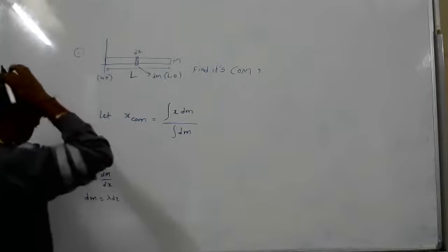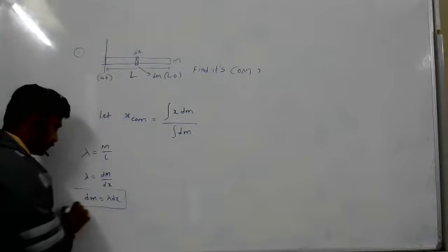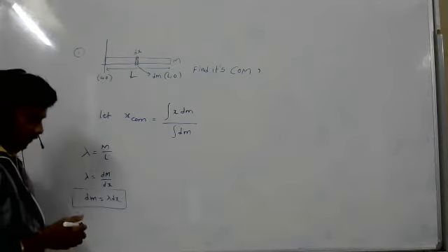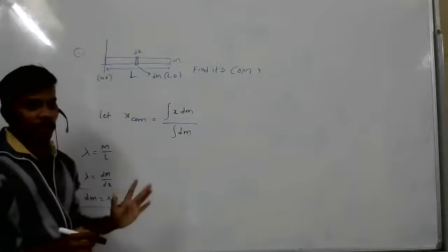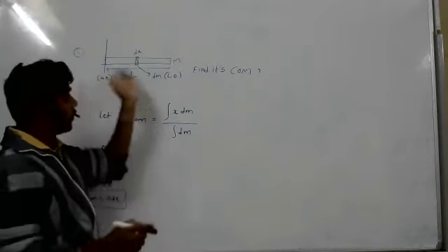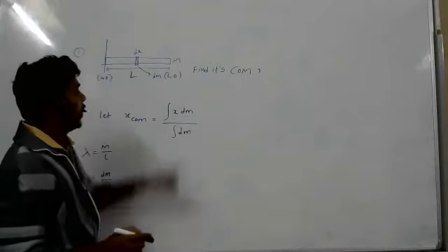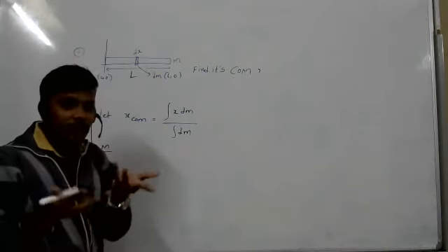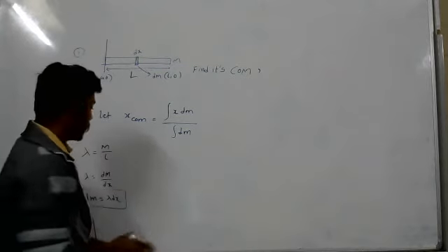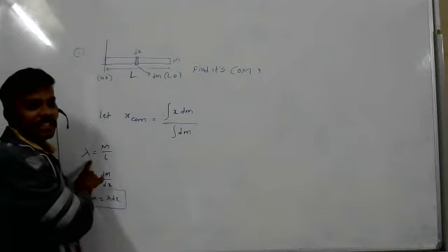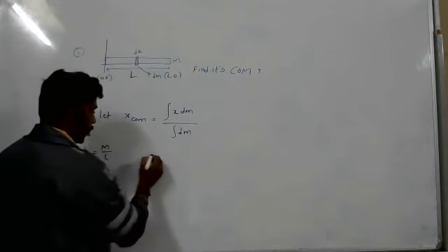If mass is distributed uniformly and the object is one dimensional, and you want to find how much mass is in a small dx element, then we have to take lambda, the linear mass density, lambda equal to mass per length.